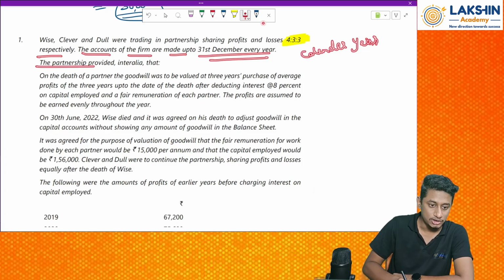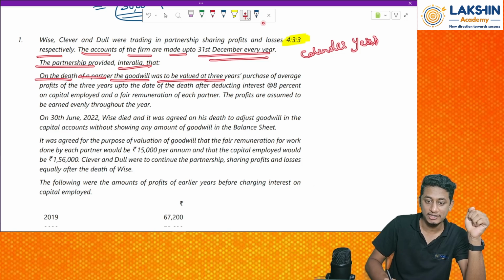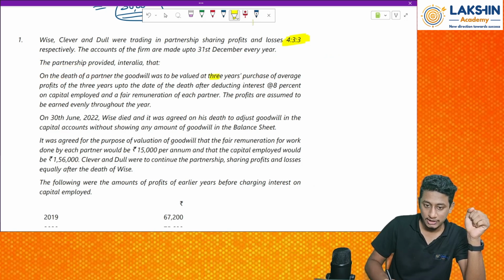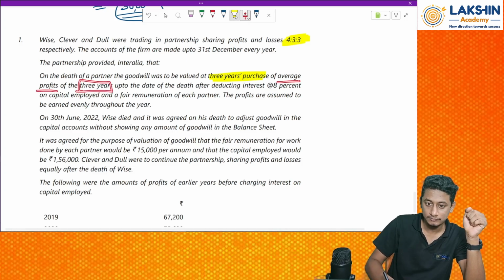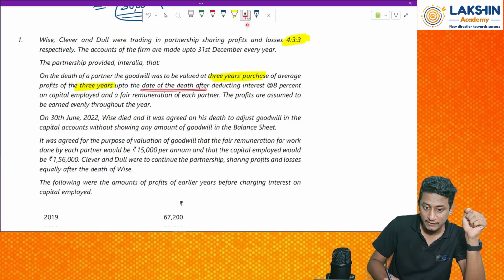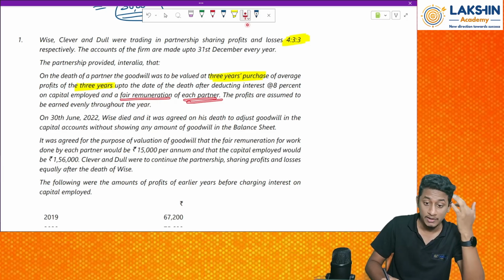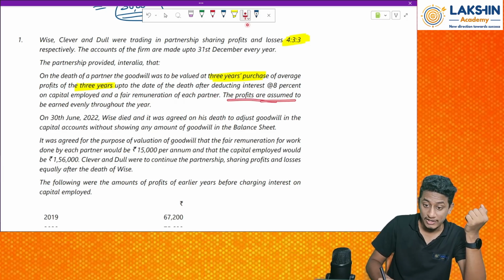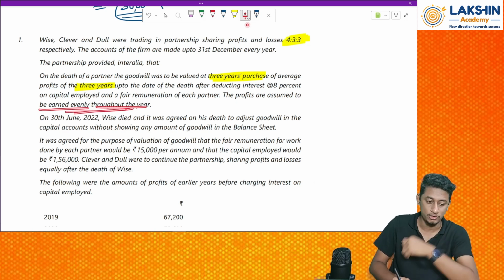The partnership provided inter alia that on the death of a partner, the goodwill was to be valued at 3 years of purchase of average profits of 3 years. So 3 years average profits we need to take up to the date of death, after deducting 8% on capital employed, that is, interest on capital, and fair remuneration of each partner. The profits are assumed to be earned evenly throughout the year. Why is this hint given to us? I will tell you why.